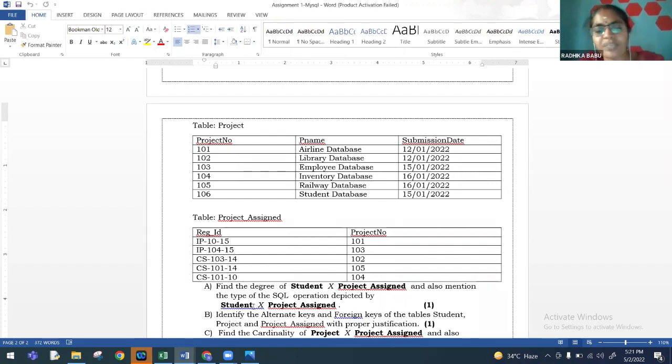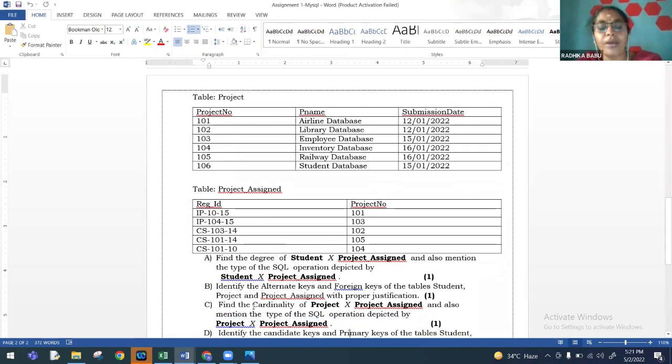So this is out of experience. I'm sharing my experience with you. The same way, identify the alternate keys. When we say identify the primary key, 99% of the class will very easily identify the primary key. But instead of directly asking for the primary key, we can ask them for the alternate key.